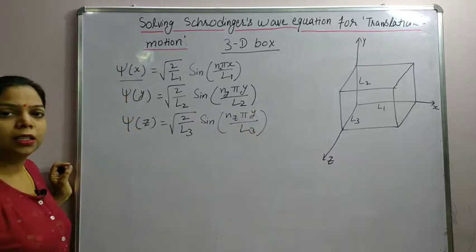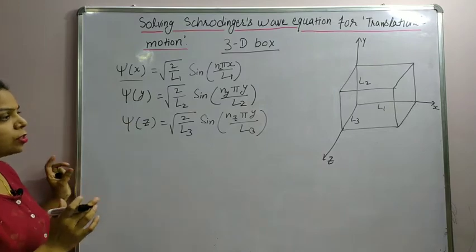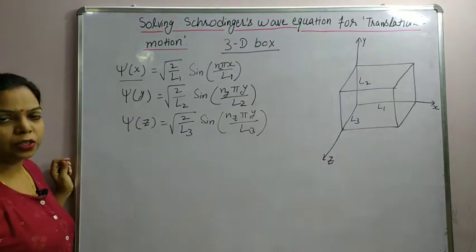So these are three individual wave functions along three directions.